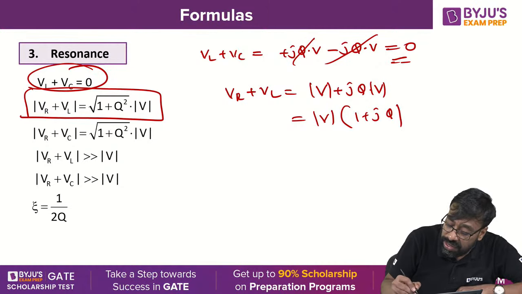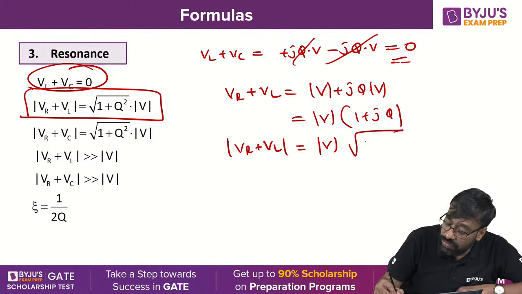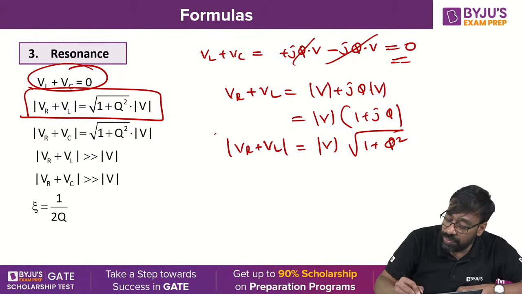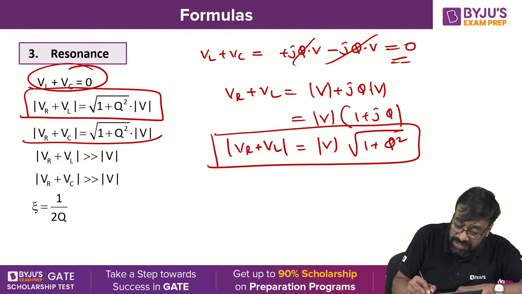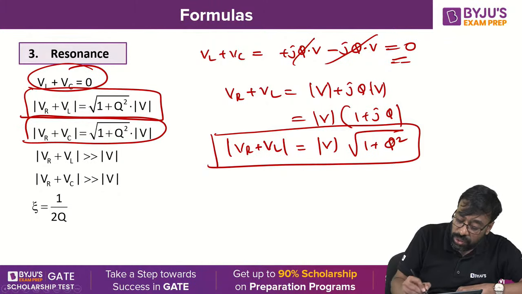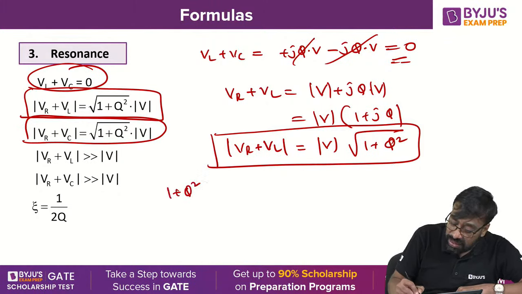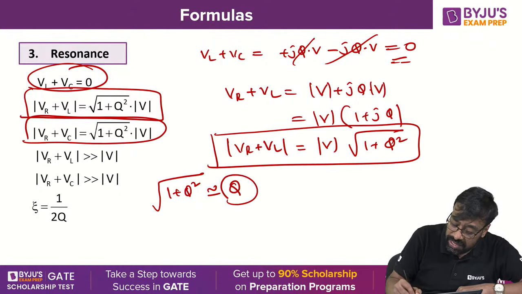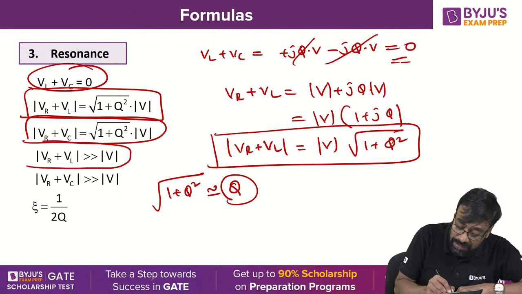When you take the magnitude of VR plus VL, it is V root of 1 plus Q square. I hope you are following this. Similarly, VR plus VC will also be the same. Therefore, you know that 1 plus Q square is approximately equal to Q square. Of course, the root is there, therefore it becomes Q only, but Q is higher. That is why the magnitude of VR plus VL is very much higher than V, and VR plus VC is very much higher than V.